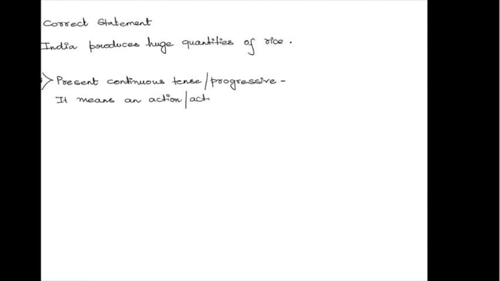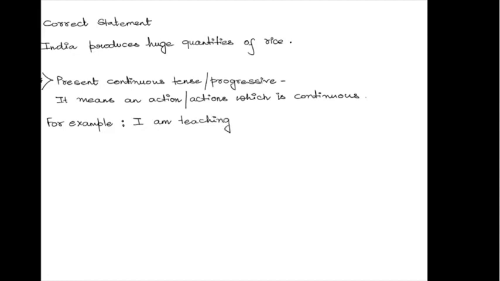An example of present continuous tense, which I would like to state right now, would be I am teaching, I am speaking, you are working, they all are writing. Something which is happening right now at present is present continuous tense, or a statement which states your present state of action falls under the category of present continuous tense.